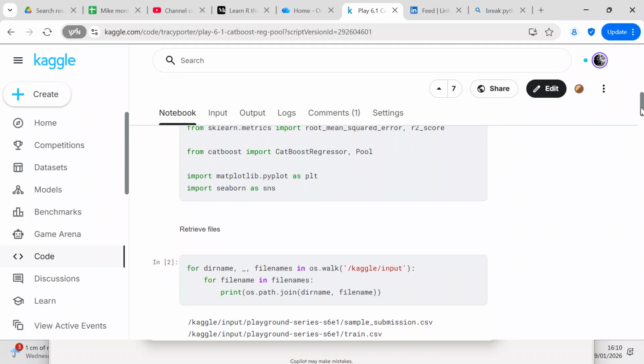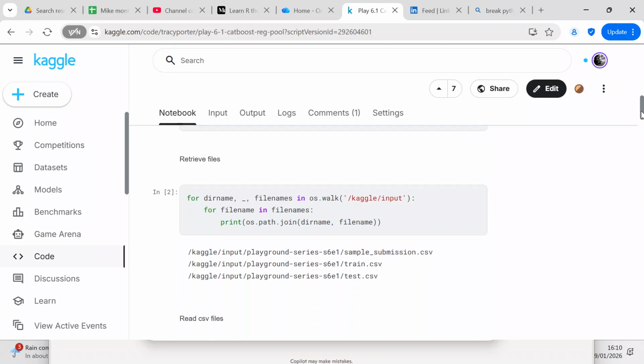Then from catboost, we import CatBoostRegressor and Pool, and Pool is a common function used to make predictions with the CatBoost Regressor. We import matplotlib.pyplot as plt and Seaborn as sns, which are both visualization libraries.